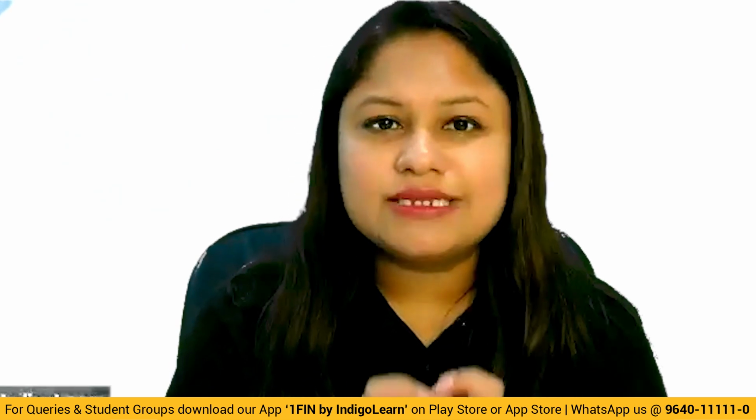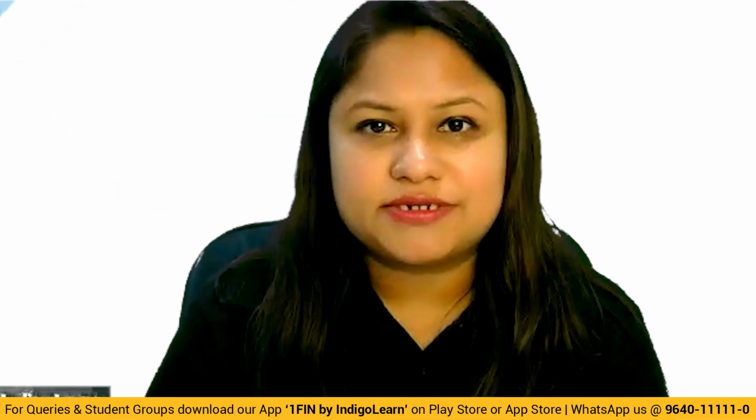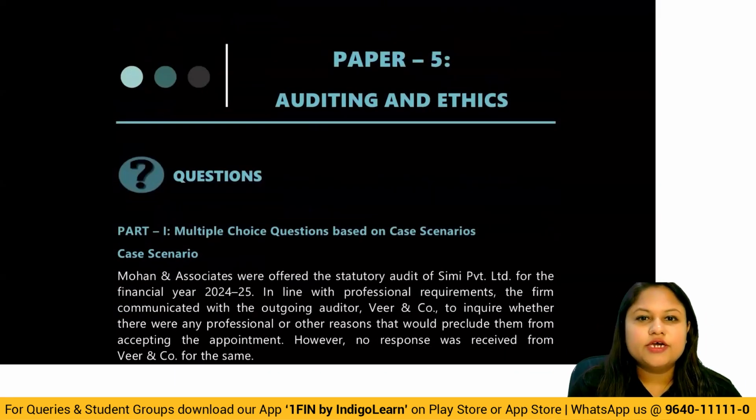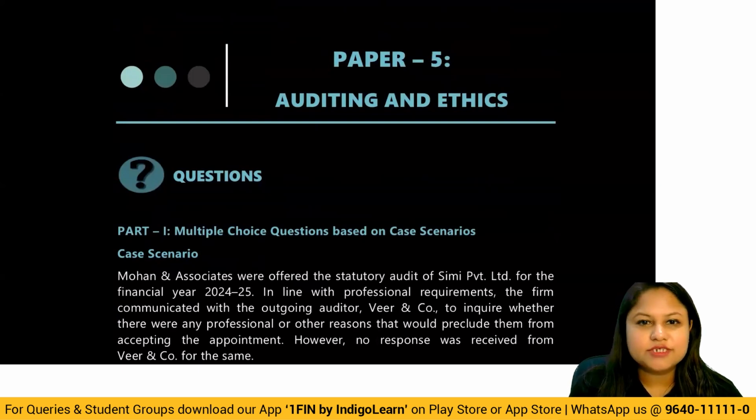All right. So with this, let us get started with our discussion of the RTP September 25 examination. So you have the paper 5, Auditing and Ethics. Here you'll first have the MCQ based case scenario questions. Based on the case scenario, all the MCQs will be discussed. There's one MCQ like that. Then you have the general MCQ. And then we are going to have questions from every topic.